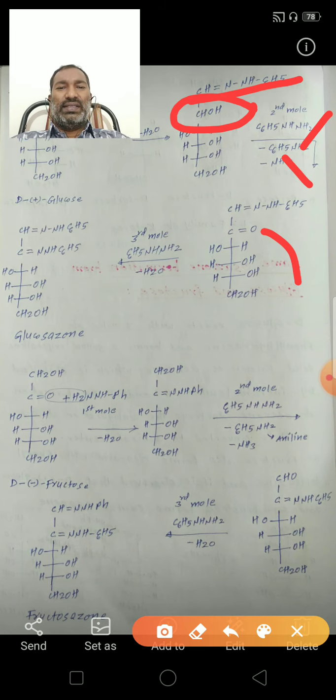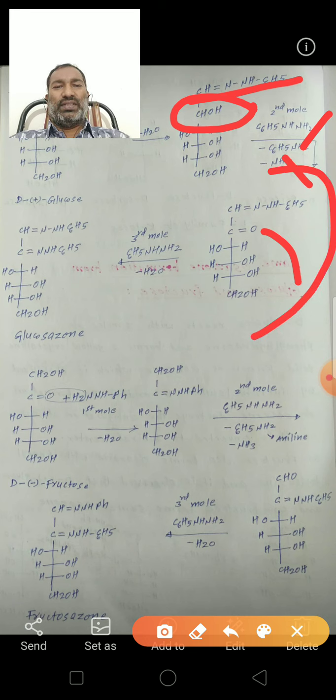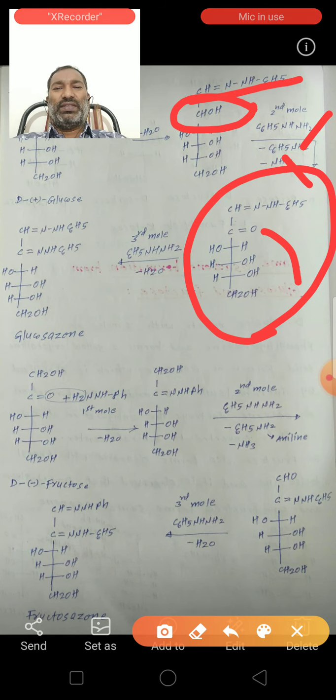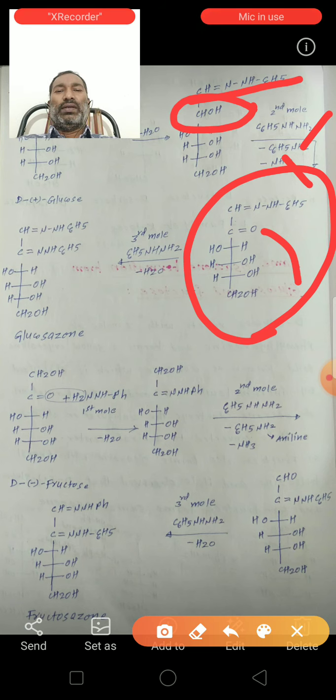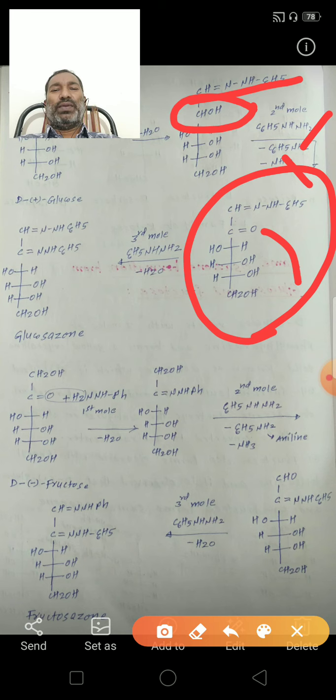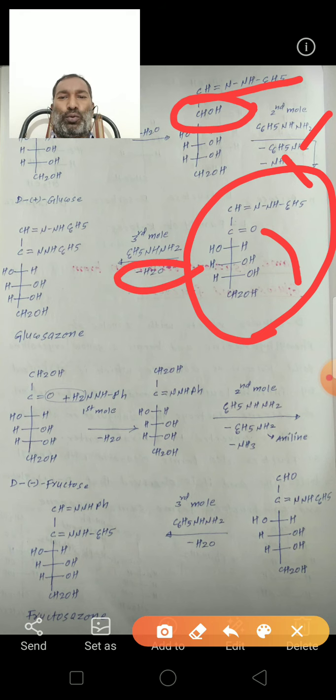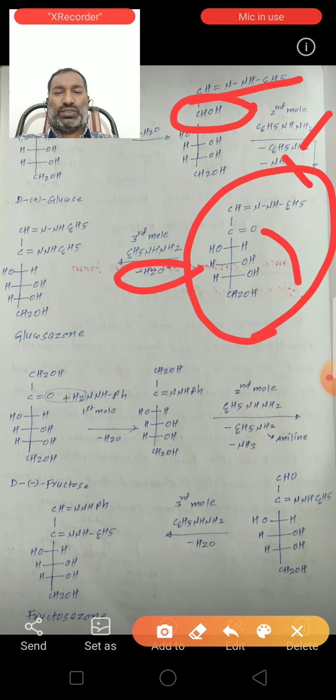And this group reacts with the third mole of phenylhydrazine. So this keto functional group reacts with the phenylhydrazine to remove a water molecule and form a glucosazone. This is the mechanism of glucosazone.